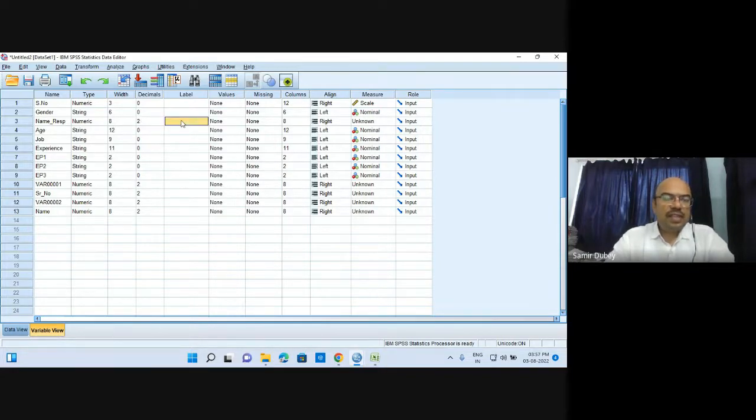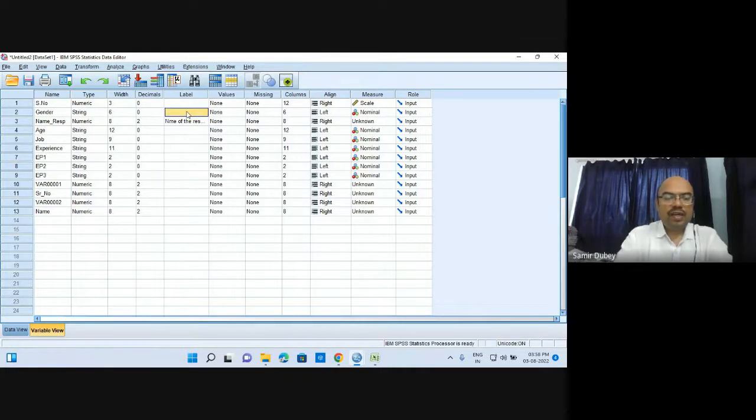Now this label is there so that we can use the detailed name over here. How to define the label? So this name is the name of the respondent. Here I can write name of the respondent, and it won't give you an error message because now in the label column it is permissible to write down the detail about the label.